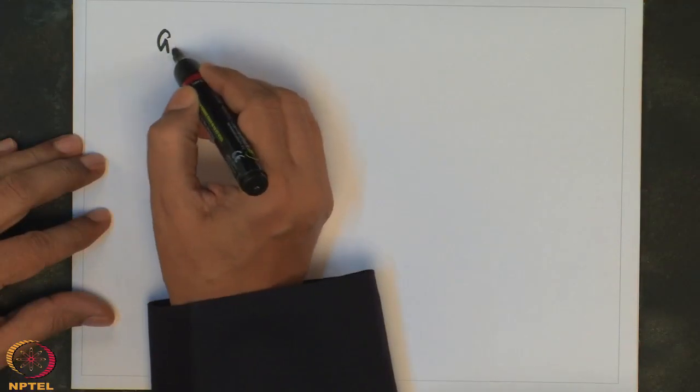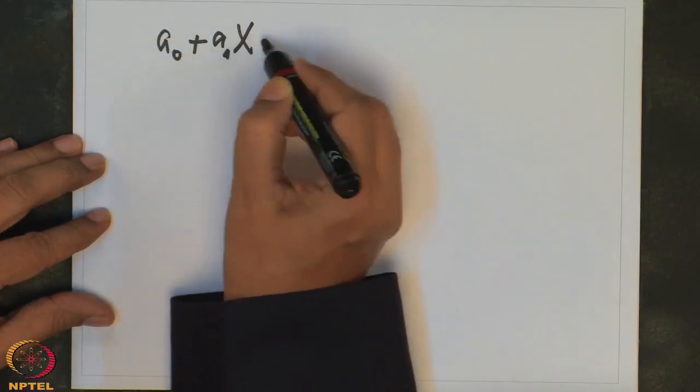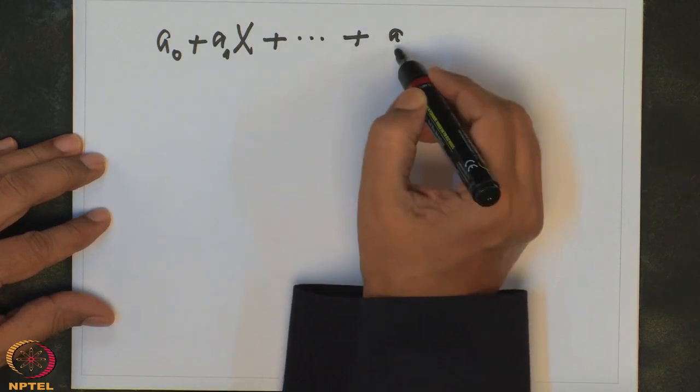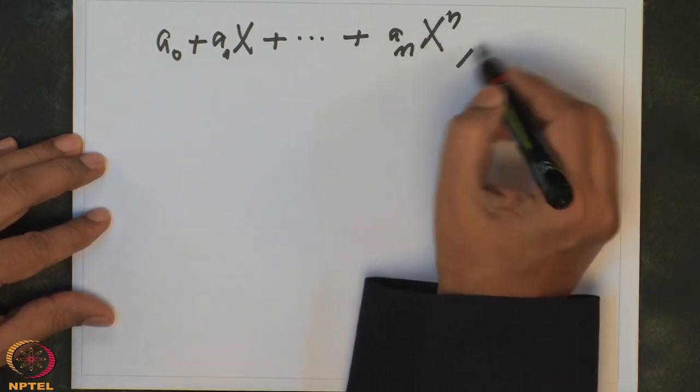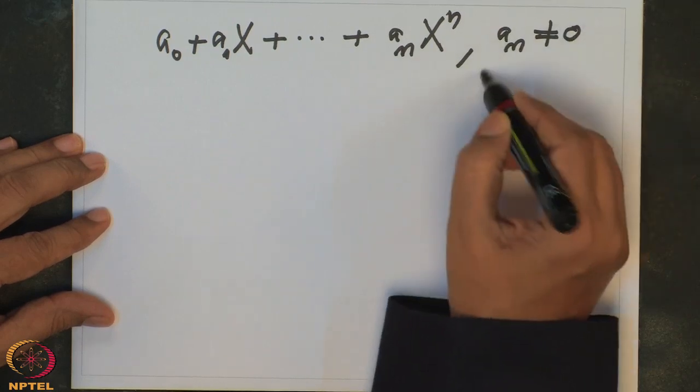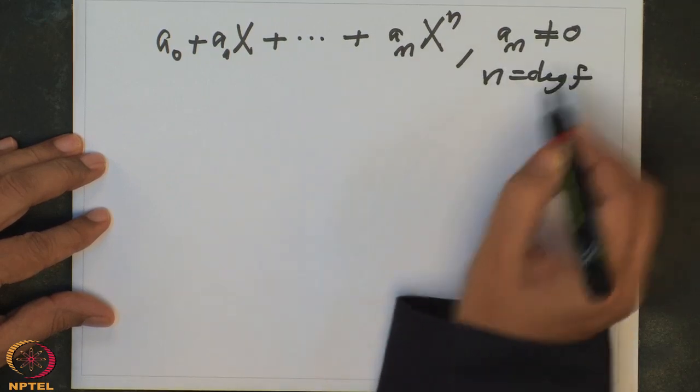A polynomial, you cannot say solve it. This way of writing was allowed in the former days because the language was not so established, but as I said last time, that created a lot of confusion among people, and that led to many errors and so on. So if I have a polynomial of degree n, a0 plus a1x plus up to an x to the power n, an is non-zero, so this n is the degree of f.